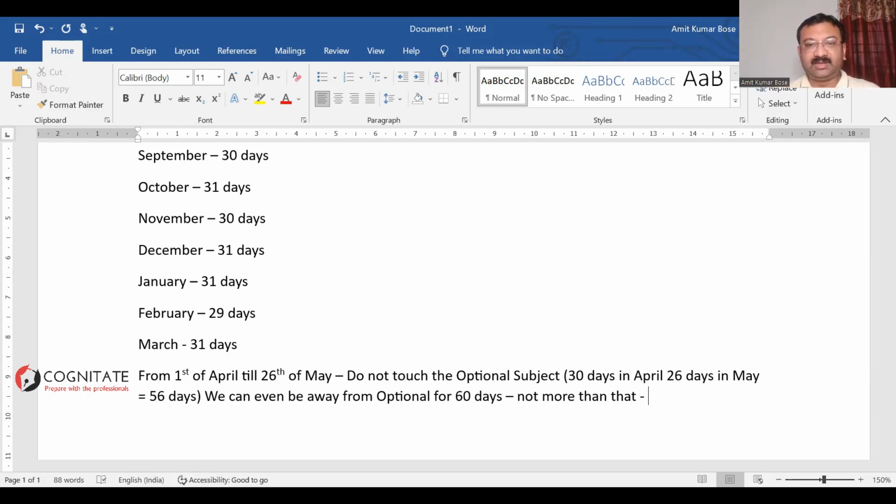In fact, my suggestion would be take 4 days of break. After 26th of May, take 4 days of break: 27th, 28th, 29th, 30th. But by 31st of May, get back to preparation.